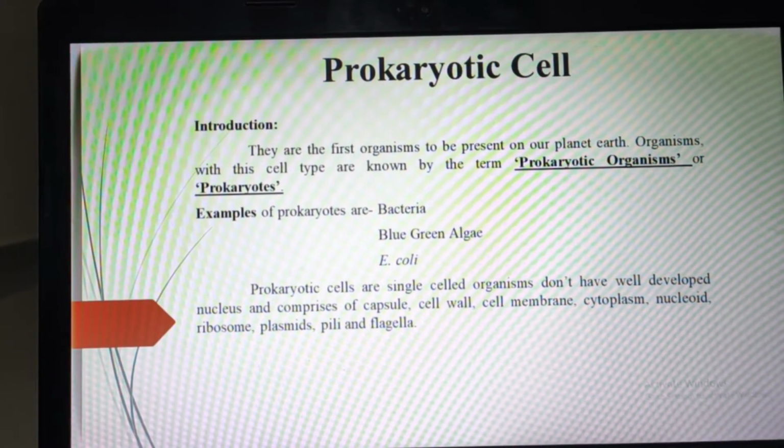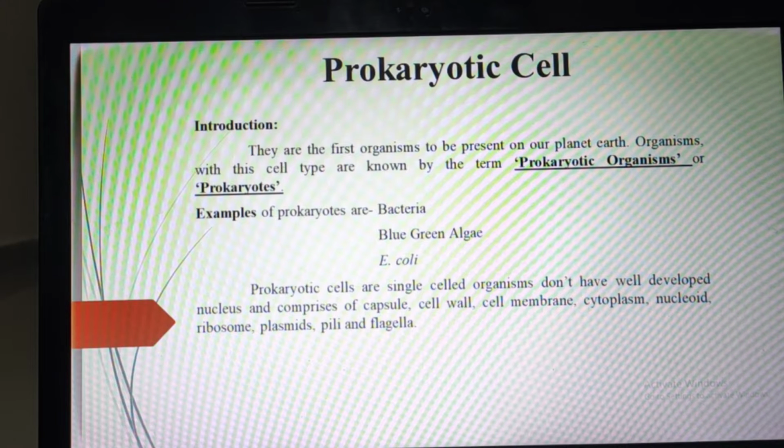Prokaryotic cells are also called prokaryotic organisms or prokaryotes. But the prokaryotic cell doesn't have well developed parts, and the eukaryotic cell has well developed parts. In the prokaryotic cell, there is no well defined nucleus or other membrane or other cell organelles.